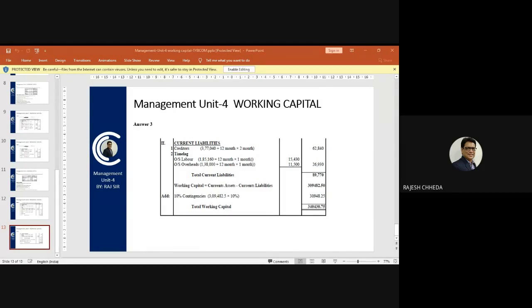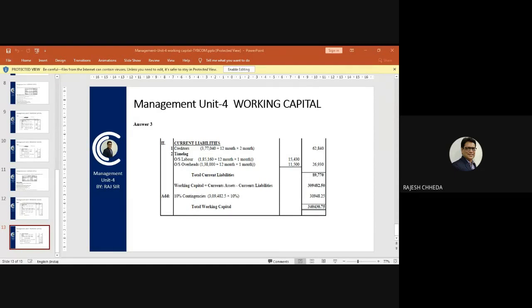So I am doing the calculation 3,77,040 divided by 12 into 2. Everyone is following this calculation? Yes, sir. Okay, so the amount which you are arriving at is 62,840 for creditors.